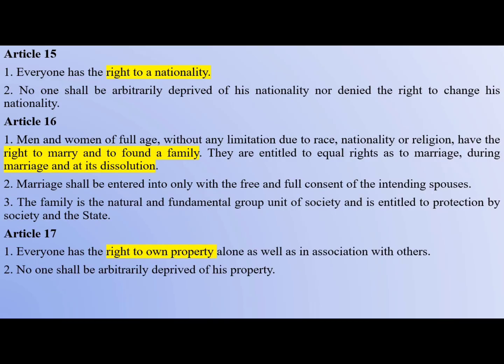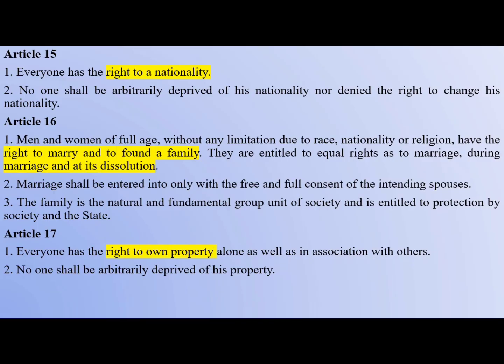And then Article 17, it says that everyone has the right to own property. This is provided under Article 300A of the Indian Constitution, which says that no one shall be deprived of the right to property except as per the law. So that is what is given under Article 17 of the UDHR. So Article 15, there is no corresponding article. Article 16, Article 21 is the corresponding article. Article 17, Article 300A of the Indian Constitution is the matching article.